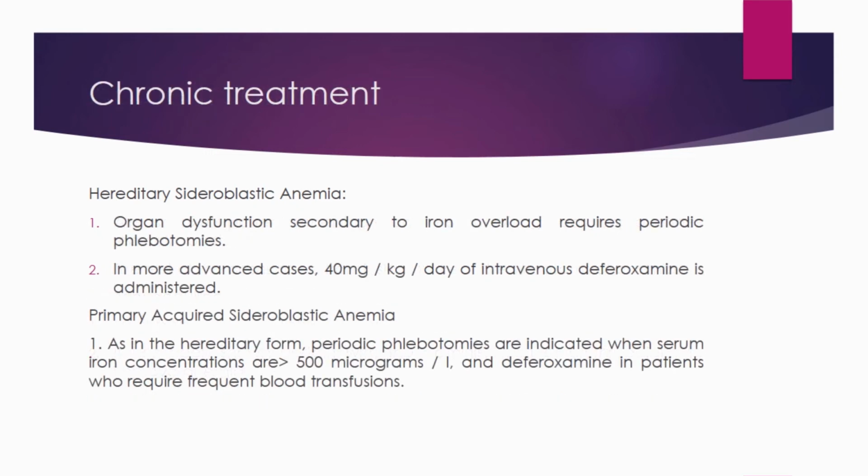Chronic treatment. Hereditary sideroblastic anemia. Organ dysfunction secondary to iron overload requires periodic phlebotomies. In advanced cases, 40 mg per kg per day of intravenous deferoxamine is administered. In primary acquired sideroblastic anemia, as in the hereditary form, periodic phlebotomies are indicated when serum iron concentrations are greater than 500 micrograms per liter, and deferoxamine in patients requiring frequent blood transfusions.